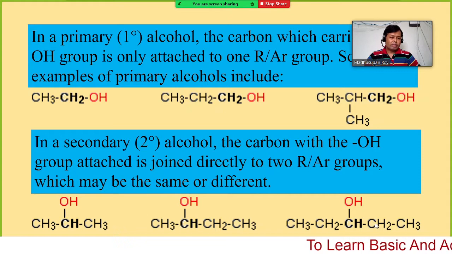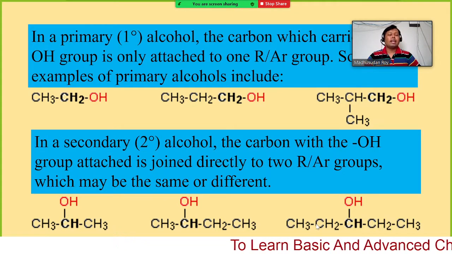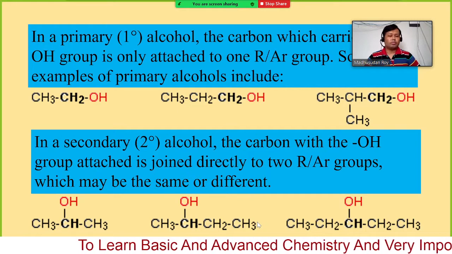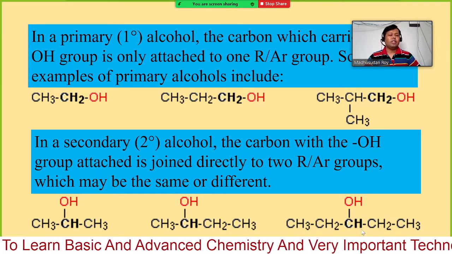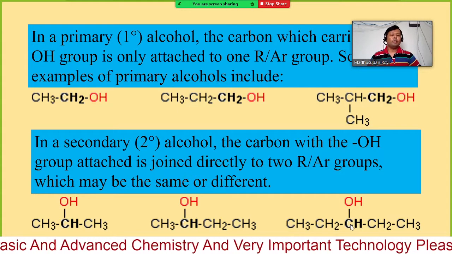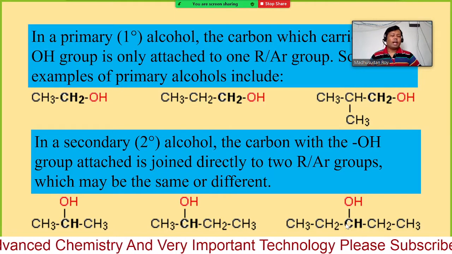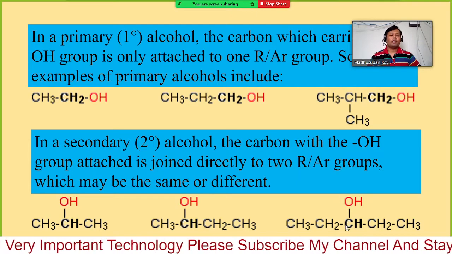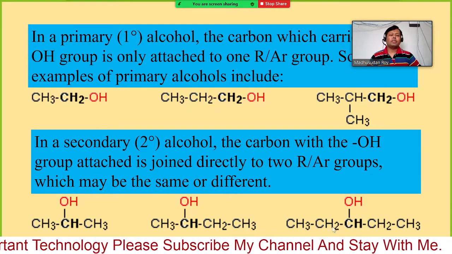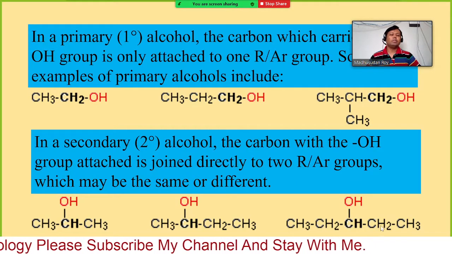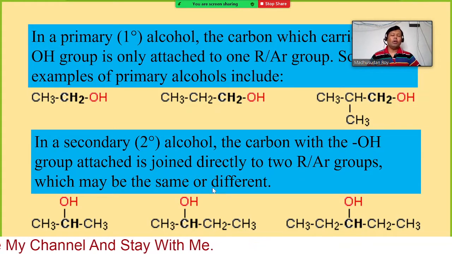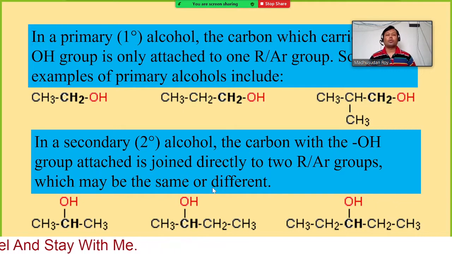If this carbon or that carbon is attached to something else, that is not our interest. Just think about whether the hydroxyl-containing carbon is attached to two different carbons. Then we consider it a 2 degree or secondary alcohol.